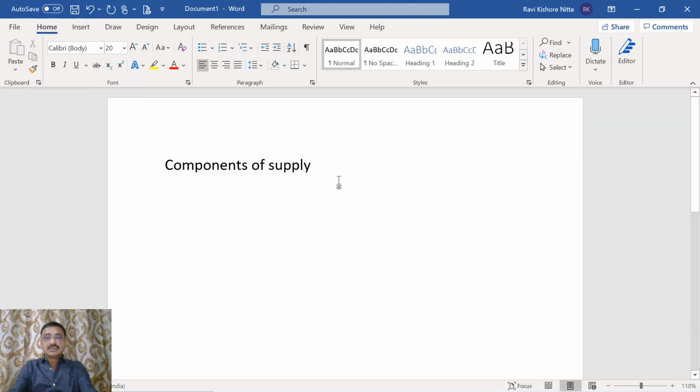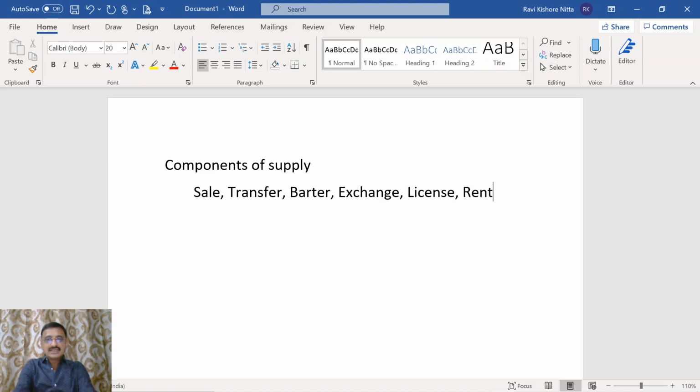Sale, transfer, barter, exchange, license, rent, lease, disposal. So there should be any of the components, first of all.